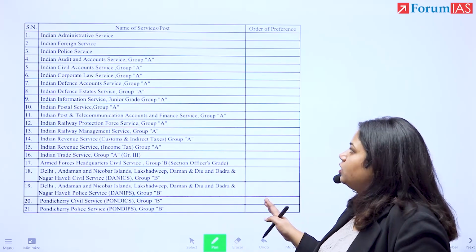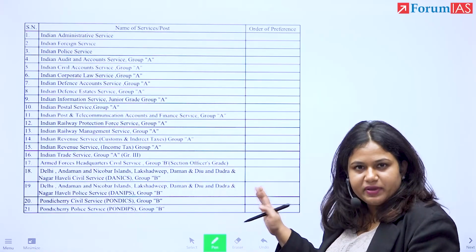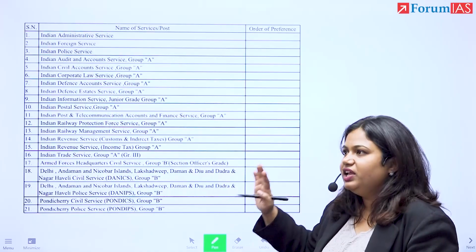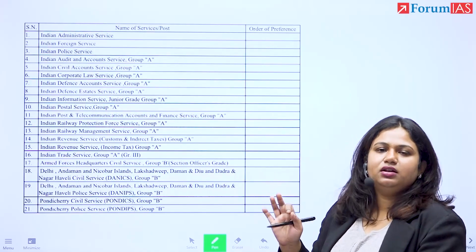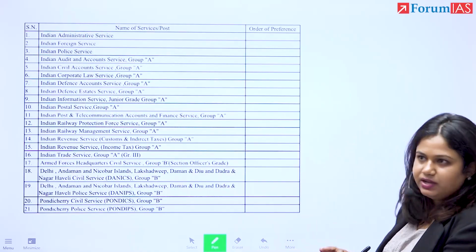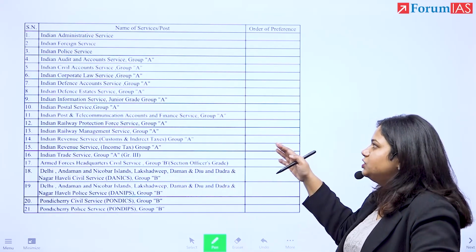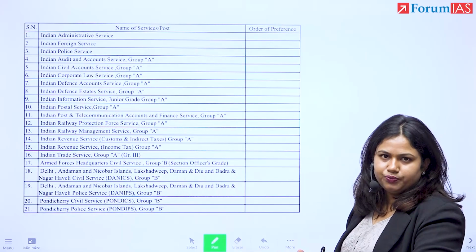UPSC has given you a lot of time to fill this. Do your best, figure it out. If everything is clear for you, you do that. If you have a doubt, please come and contact one of your teachers and mentors. Forum gives you plenty of opportunity for that. Do that and sort out what it is that you want to do, right?